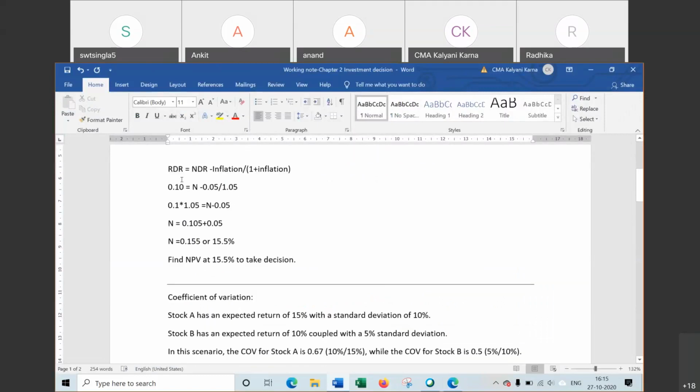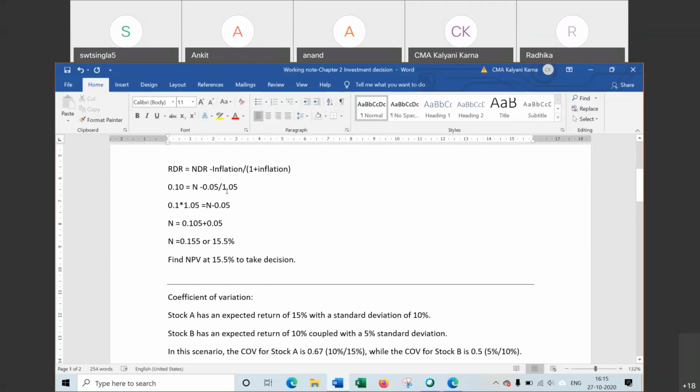This one will be RDR, that is real discount rate, cost of capital 10%, nominal rate, and I have taken here inflation 5%, and then 1 plus inflation 1.05. Now we have to solve this equation. After solving this equation, N, that is nominal discount rate, will be 15.5.